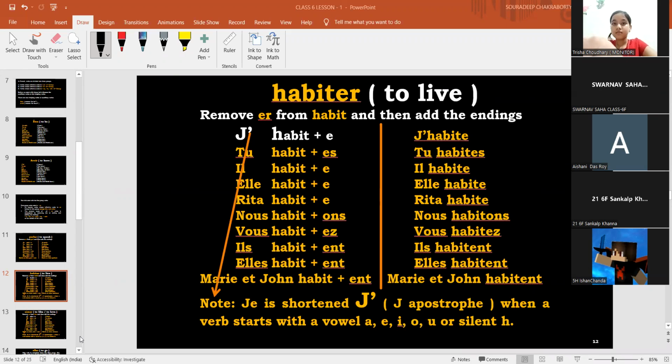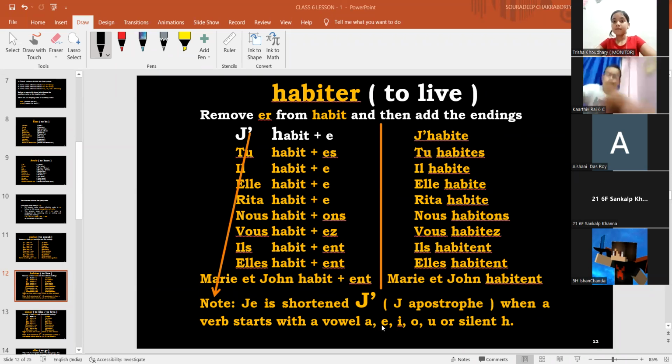He's playing with emojis. Call his mom once. Yes, sir. Ishan Chanda. Okay, so it's recorded. Now we'll play the video in front of the principal ma'am. Then he will understand.